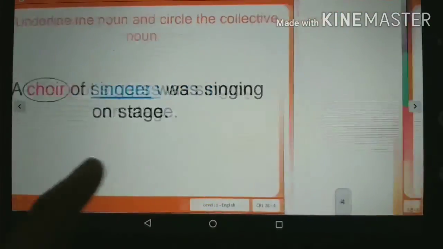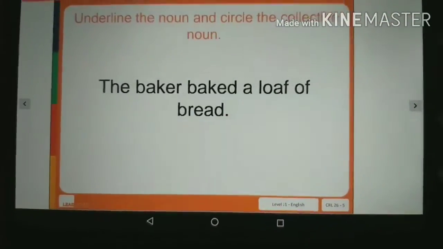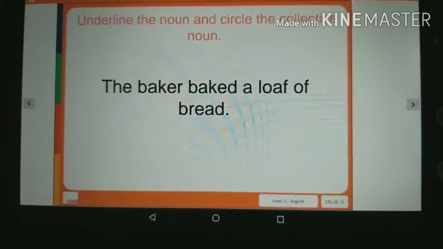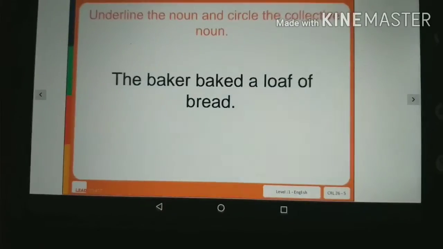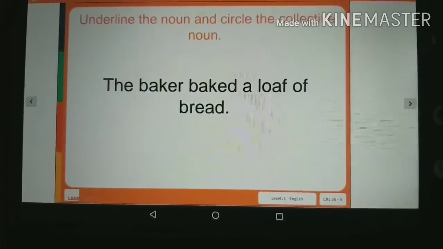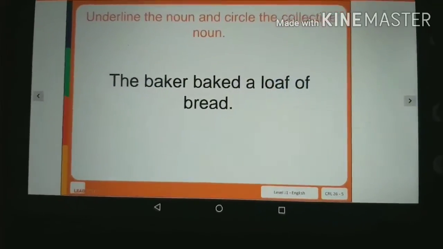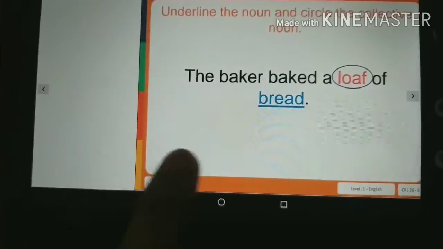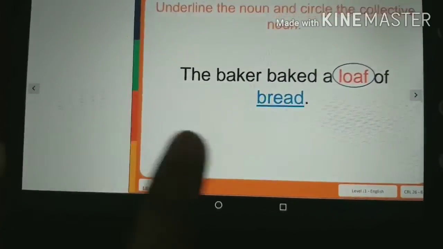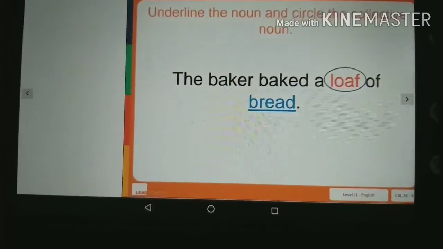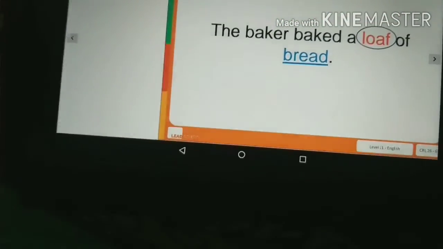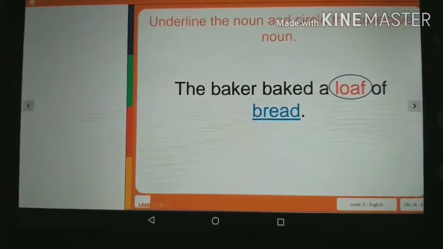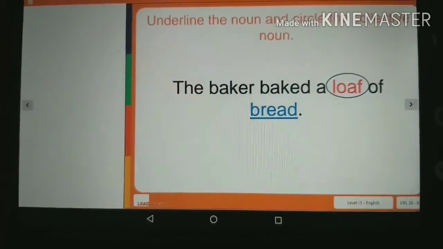Let us try with one more sentence. The baker baked a loaf of bread. Now what is the collective noun here? What is the noun here? Bread. And what is the collective noun? Let us look at the answer. Loaf. You know that in a packet of bread there are many slices lined up. So that is known as a loaf of bread.